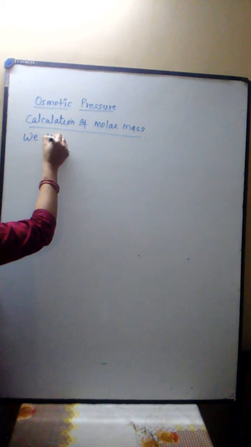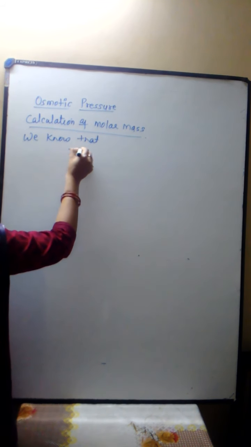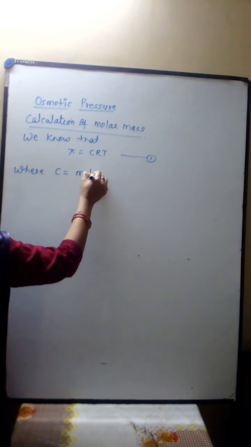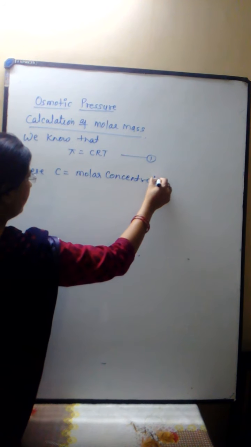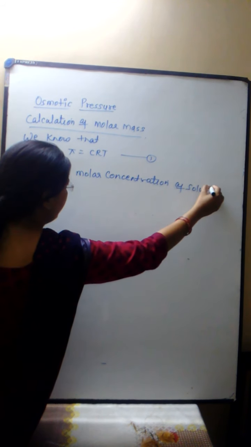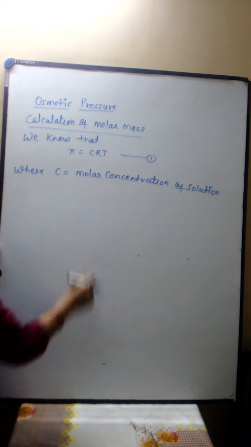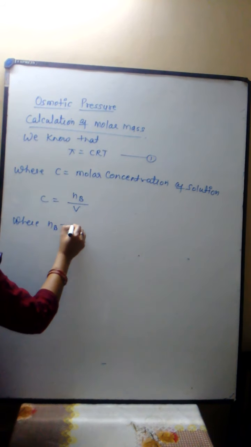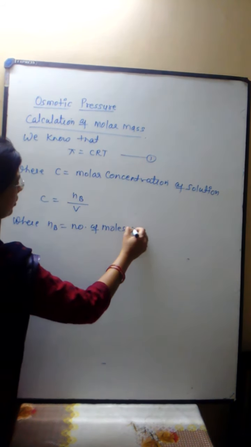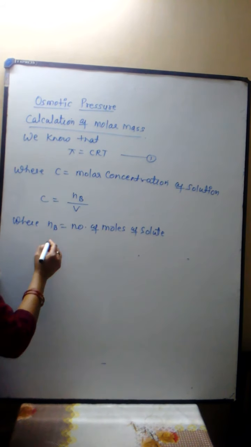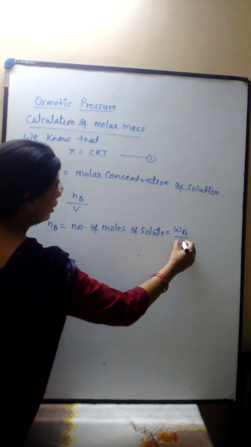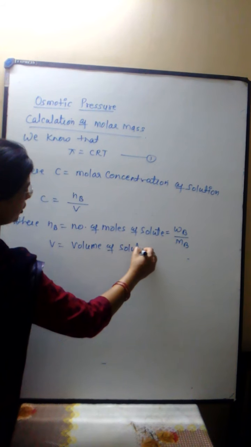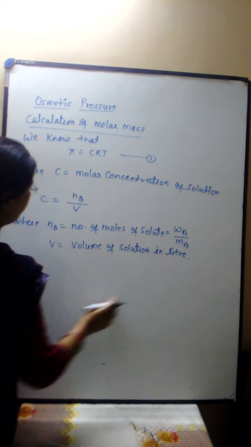We know that pi equals CRT, where C is the molar concentration of solution, and C equals nB upon V, where nB is the number of moles of solute, which equals WB, the mass of solute, upon MB, the molecular mass of solute, and V is the volume of solution in liters.